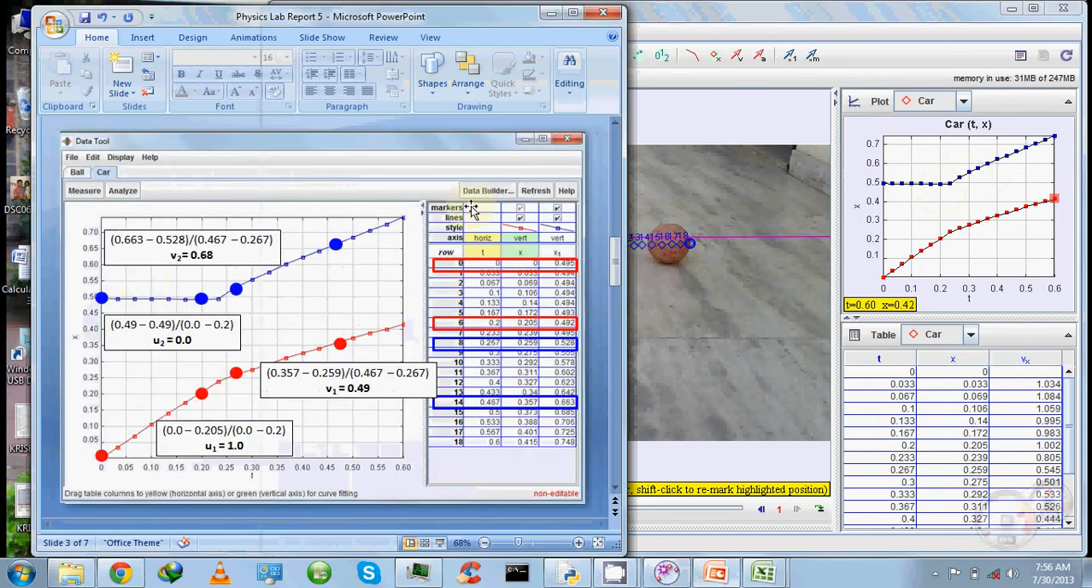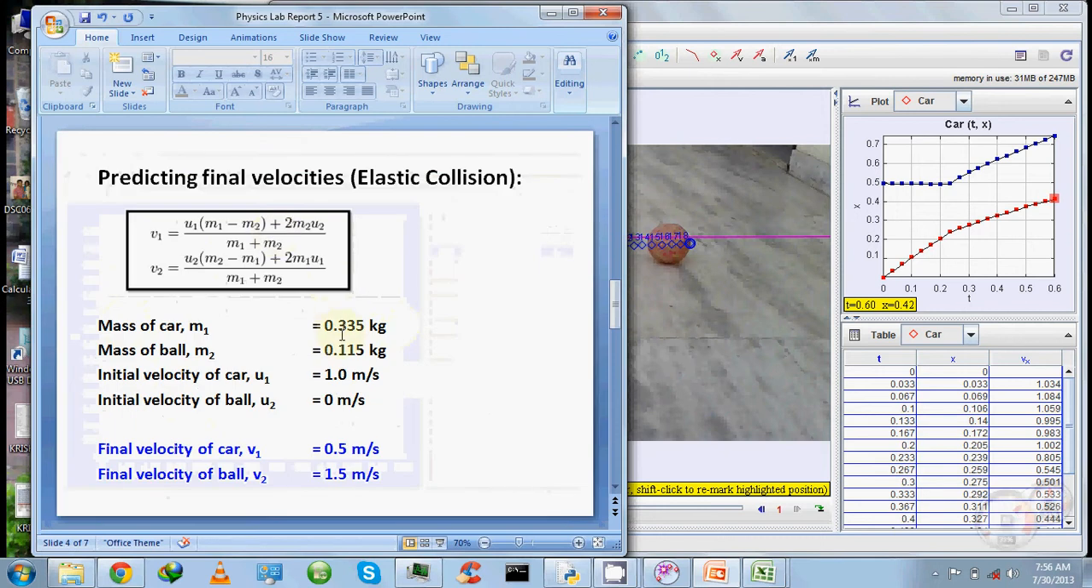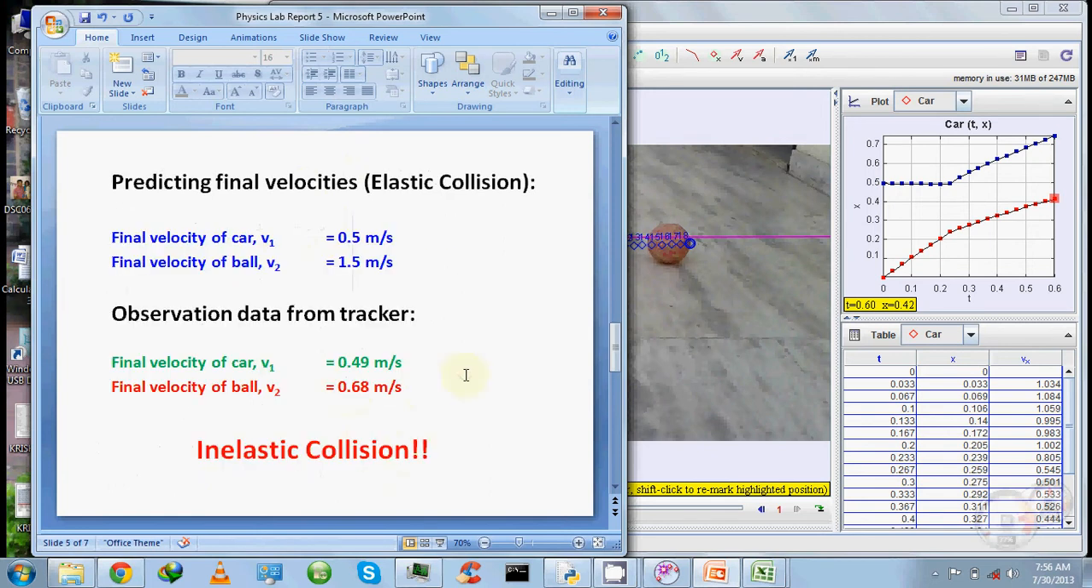So we can divide this into two sections, a pre-collision section and a post-collision section. Using the position data, we can find both the initial and final velocities of both the objects. Using the mass and the initial velocity data, we can make a prediction based upon our elastic collision assumption for the final velocity of these two objects. If we compare the predictions and the observations, the car is in agreement with the prediction. However, the velocity of the ball is far away from the actual observation, which means the collision is inelastic and there is some other interaction.